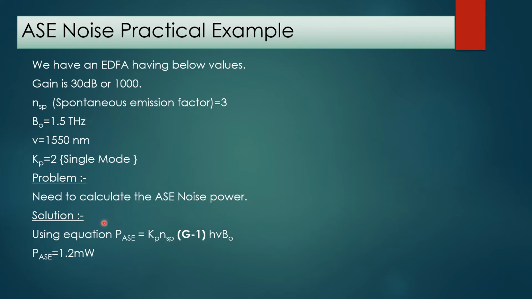We have the formula P ASE equals Kp NSP (G minus 1) h nu B naught. The solution of this problem is putting all these values in this equation: Kp, NSP, G minus 1, h nu and B naught. By simplifying this, we will get the ASE noise power, and that is 1.2 milliwatt.